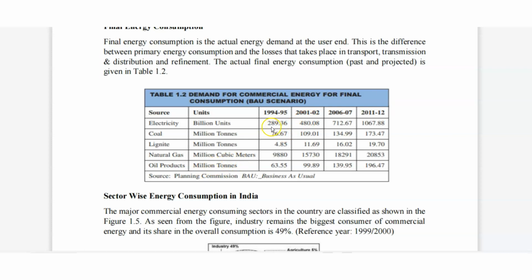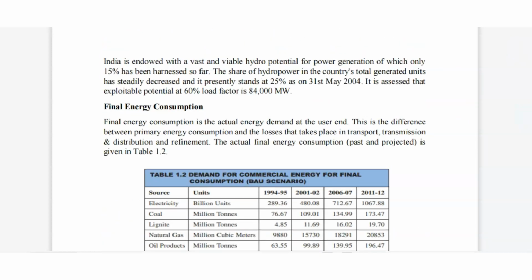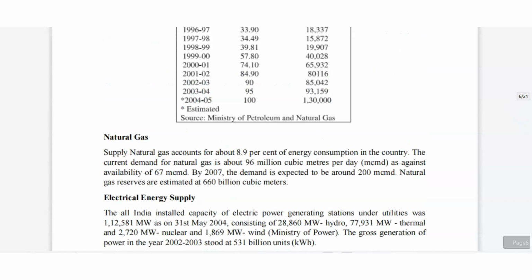In electricity, 289.36 in billion units. In 2011-12, 1067.88. So these are the numbers. How much energy we generated from coal in million tons. This is by the Planning Commission, BAU. BAU full form is Business as Usual. See, if we read this thing, nothing is there.